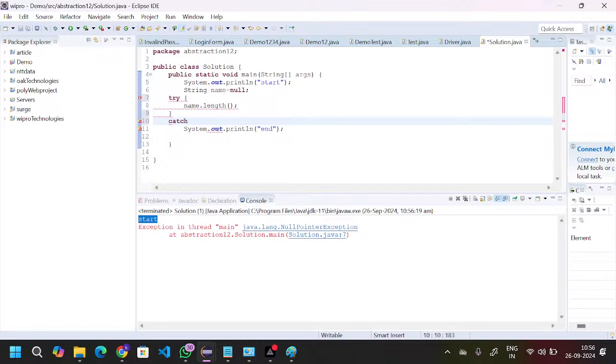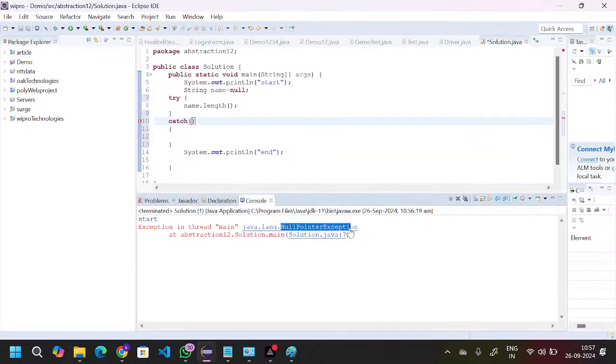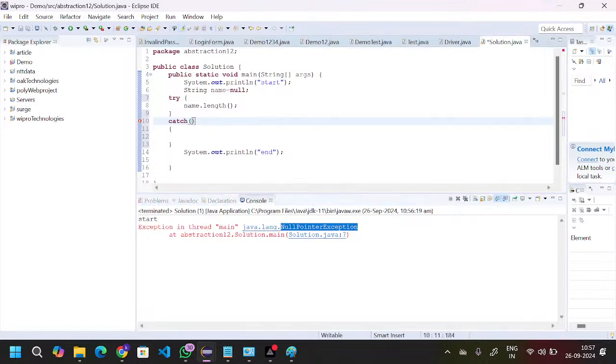The internal process you already know. Then here we can take the specific class name, so in my case this is the specific class name, or you can take the parent directly also.